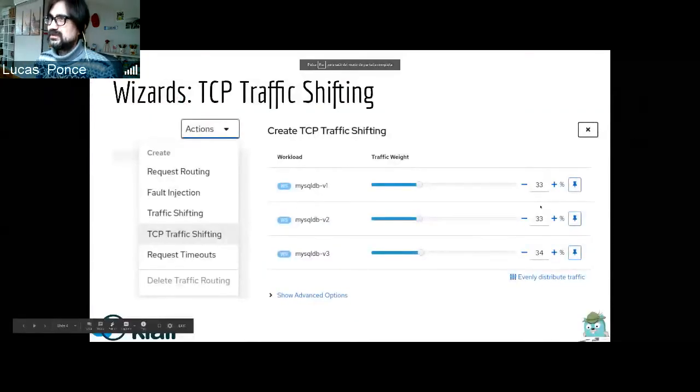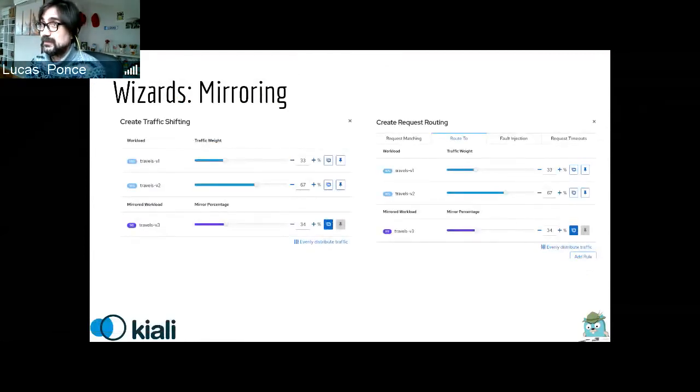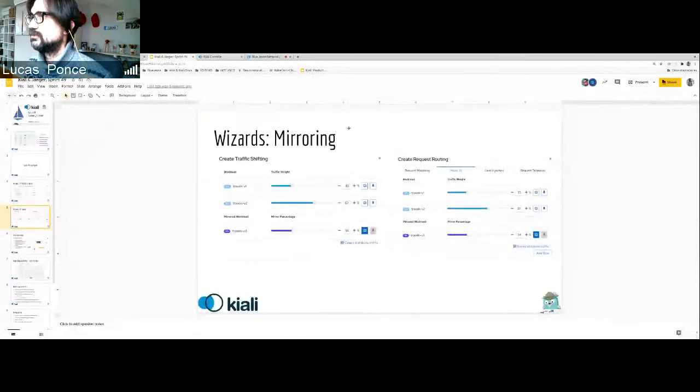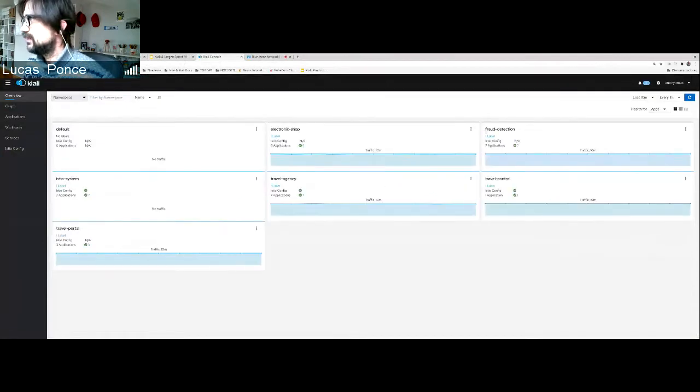One of the following features that we have introduced in this sprint is also in the traffic shifting feature, but enables mirroring. The concept of mirroring is to choose one particular workload to send a replica, a copy of the message. I'm also going to present this with an example, to be clear. So let's go to an example.